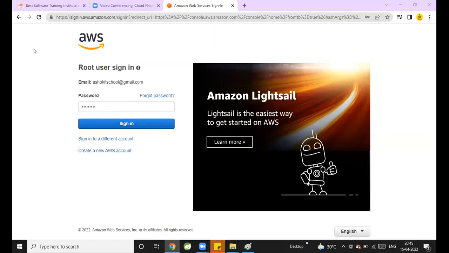Yes. If somebody logs in to your root account, what is the problem for you? They may use the services. If they forget to stop the services, billing will be generated for you.